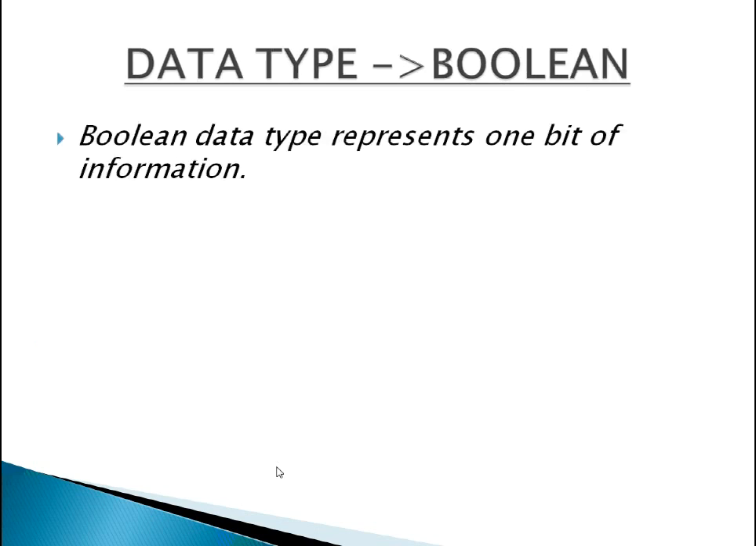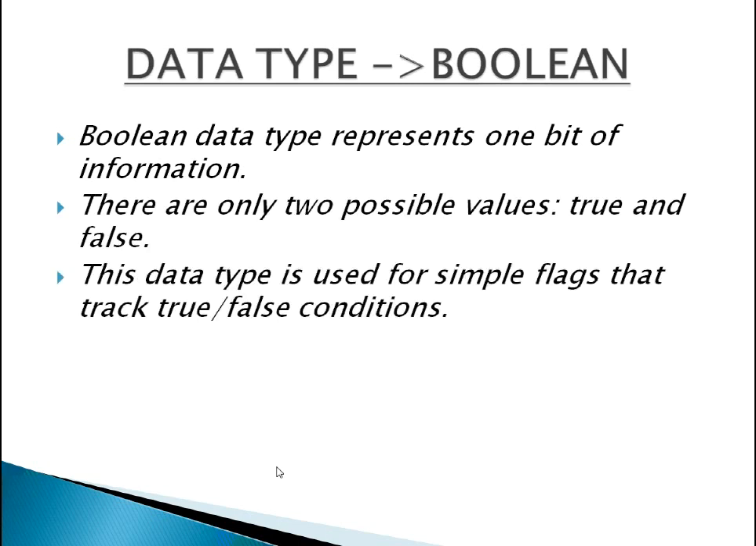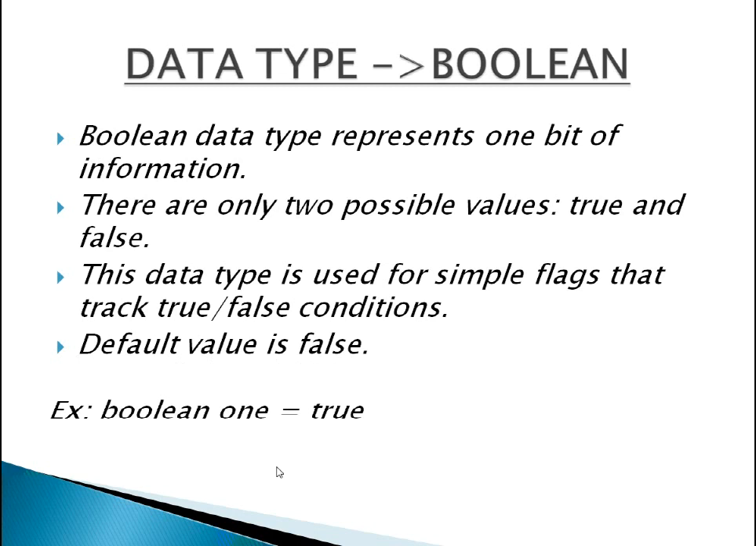Next is Boolean. Boolean data type represents 1 bit of information. There are only 2 possible values, true and false. This data type is used for simple flags that track true or false conditions. Default value is false. This is an example.